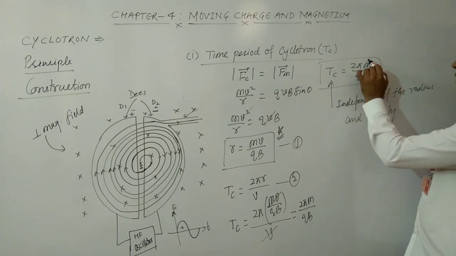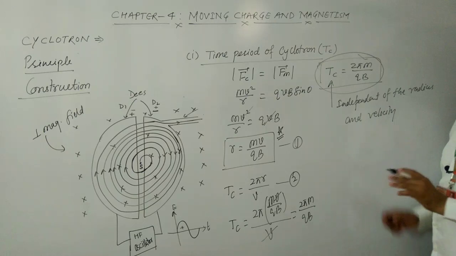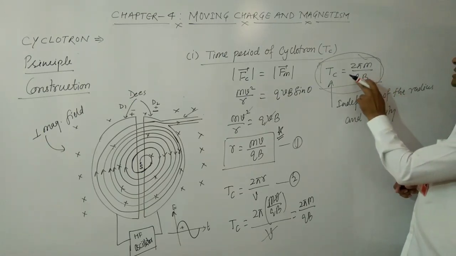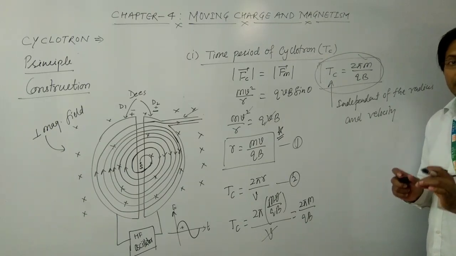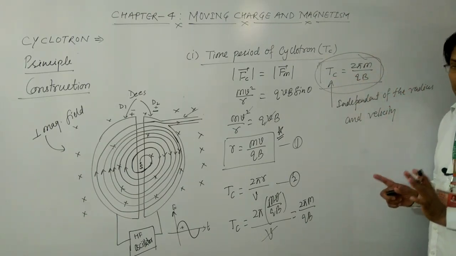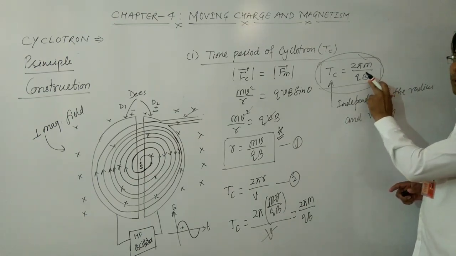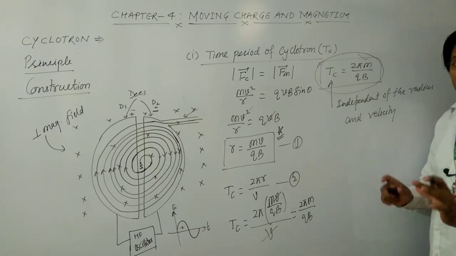Here there is no r and no v, so the time period of the cyclotron only depends upon the charge by mass ratio of the charged particle, and once we have fixed the charged particle, this ratio will also be fixed. So we can say for a constant magnetic field, the time period of the cyclotron will also be constant.